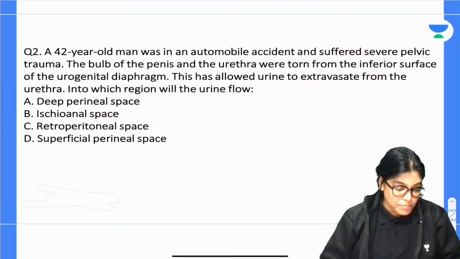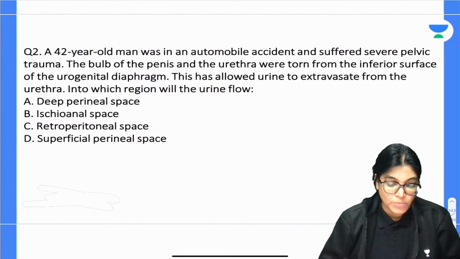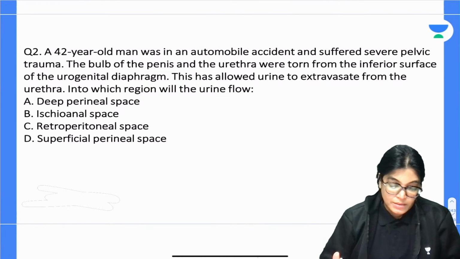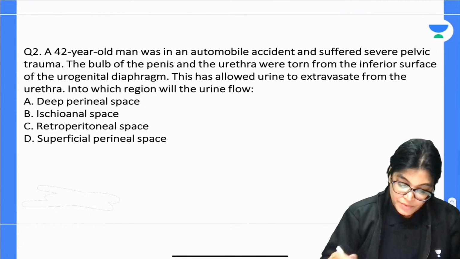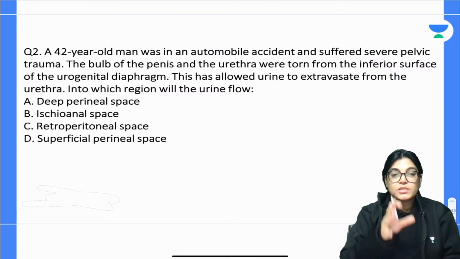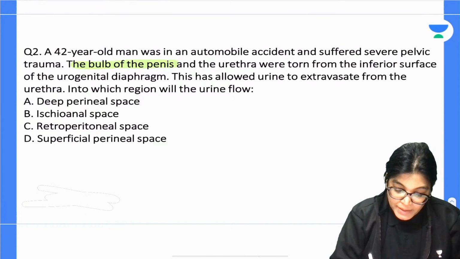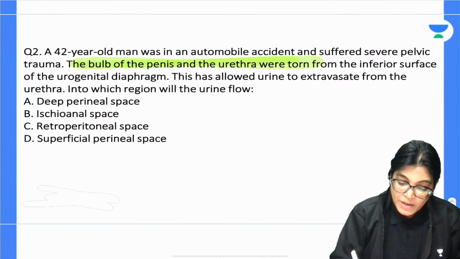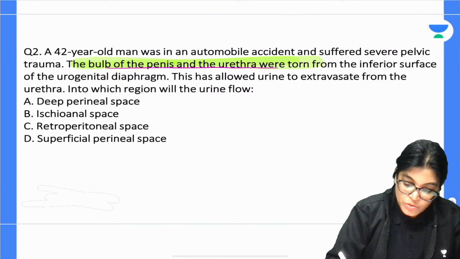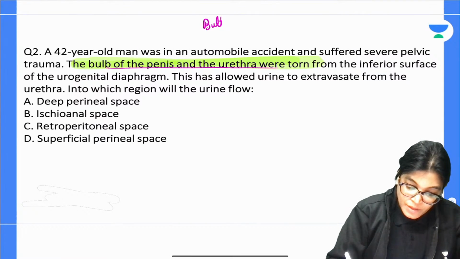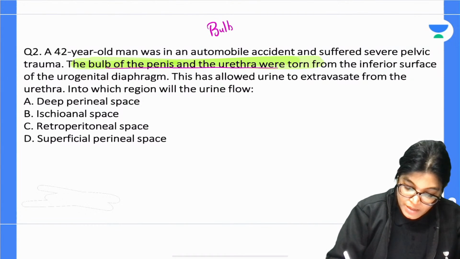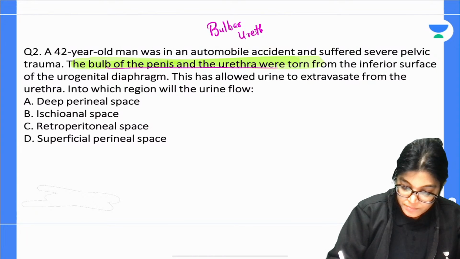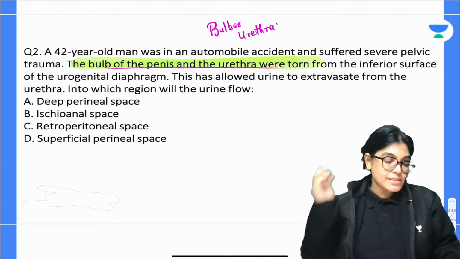I got an answer from Rochan Mangla, D. What about others? Okay, so many of you are giving the right answer. Actually, the key point provided here is that the bulb of the penis and the urethra are torn. That means the injury is occurring in the bulbar urethra, so that is clear here.